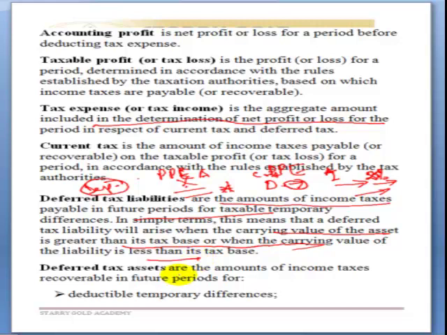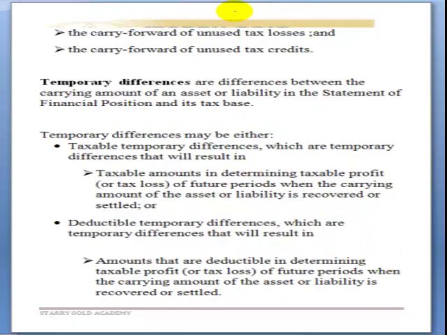So what are deferred assets? Deferred assets are the amounts of income taxes recoverable in the future for deductible temporary differences, carrying forward of unused tax losses, and carrying forward of unused tax credit. These are what make up our deferred tax. For temporary difference, what do you mean by temporary difference?